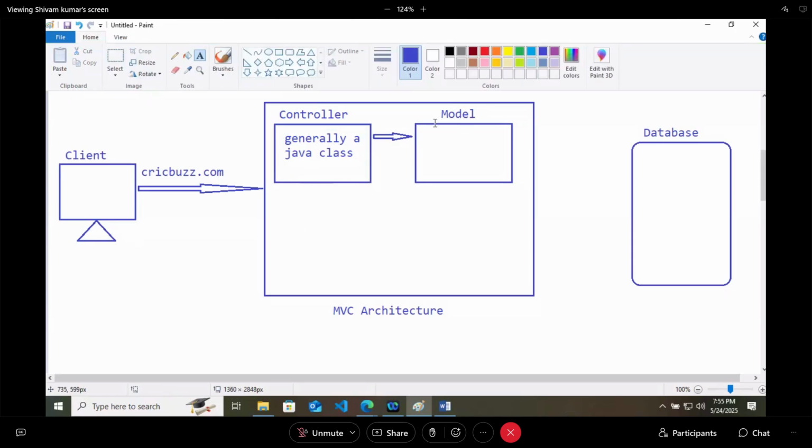This model is related to the database. It will only do that particular part. So this model will send a request to the database.